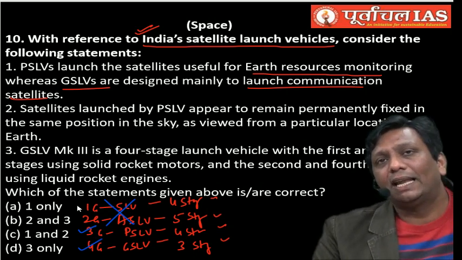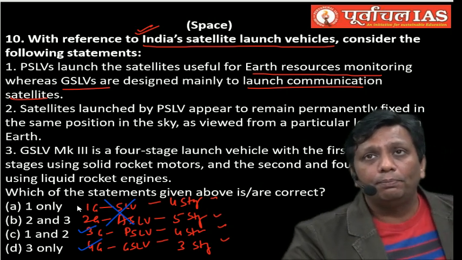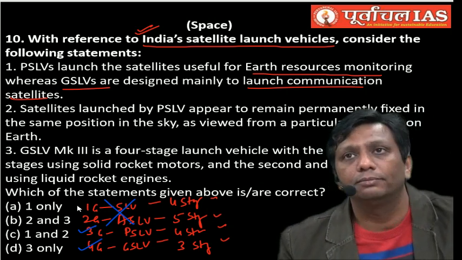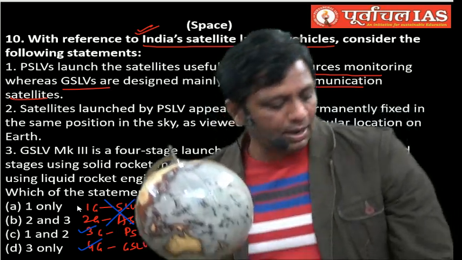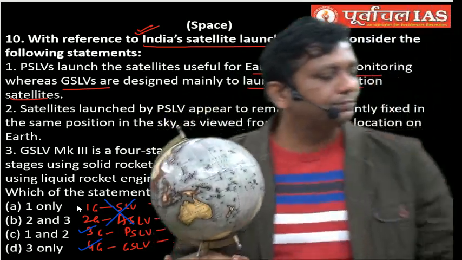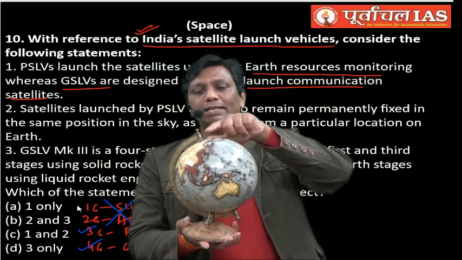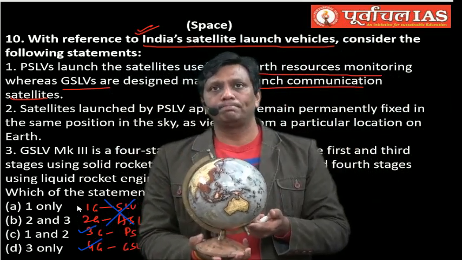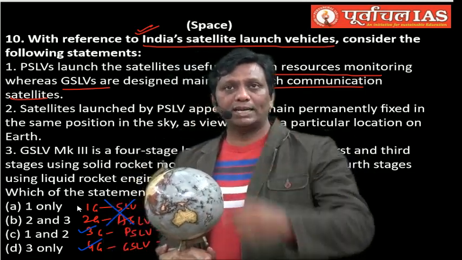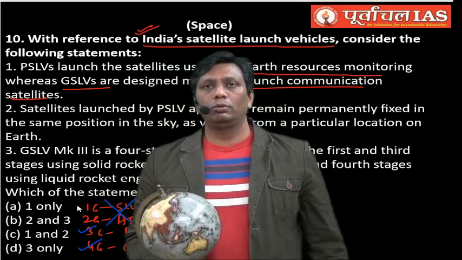Polar Satellite Launch Vehicle is a third generation launch vehicle that India developed. We use this especially to put satellites into polar orbit. Now you should be clear first. This is the Earth globe, and suppose this is the satellite. These are the polar regions, North Pole and South Pole. If a satellite moves in this direction, it is a polar satellite. Pole to pole, polar satellite.